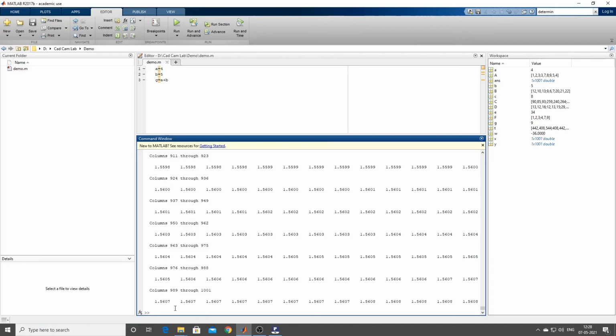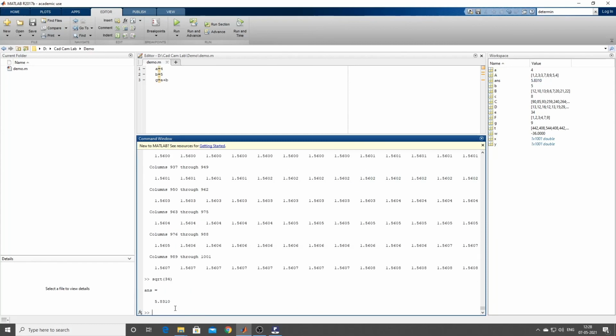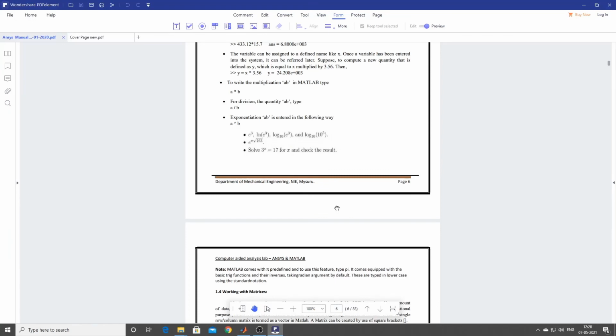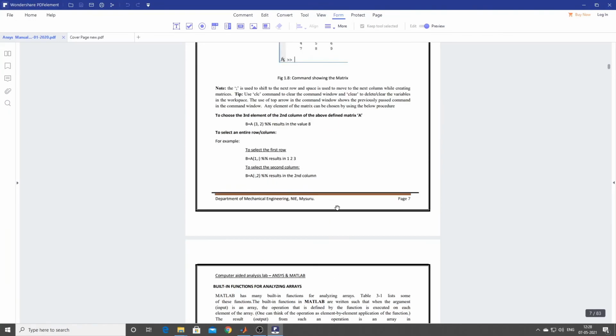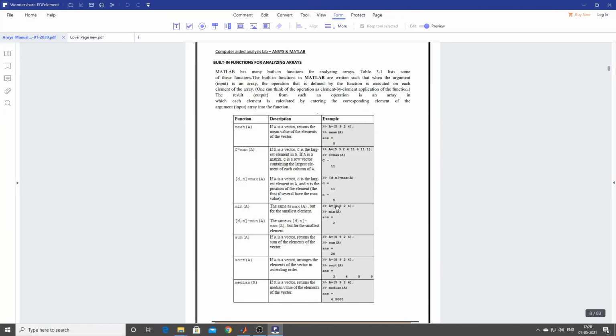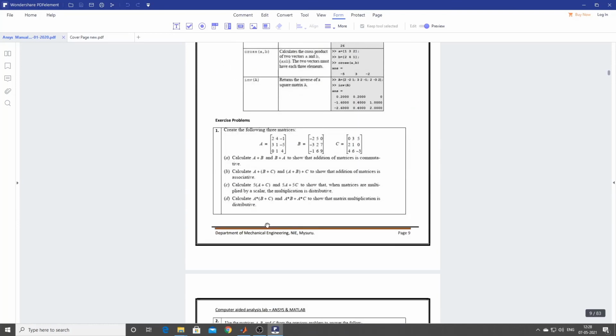You can type SQRT, bracket open, and it will show you the square root of any number you type, 34, enter, it is going to give you the number. Please go through the manual for the notations and how you have to type. You can also type mean, median, all these things.